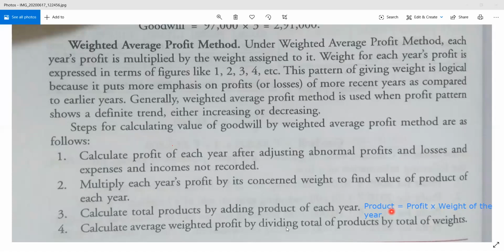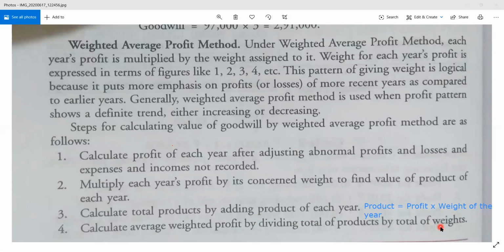Now make the total of all the products. Calculate the total by adding all the products of the particular years, and then divide the total product by the total weight. Once you see a question, it will be easy. Just try to understand now.